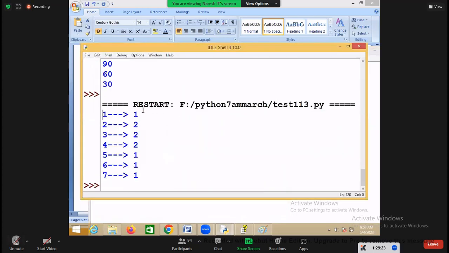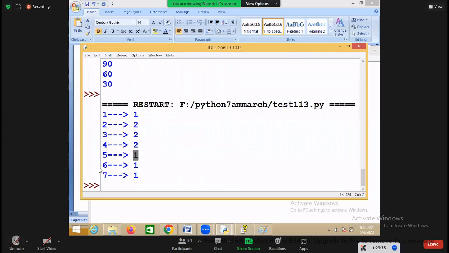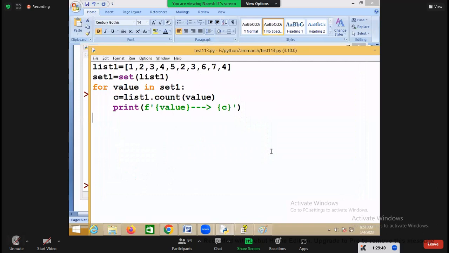So you can see 1 is there 1 time. 2 is there 2 times. 3 is there 2 times. 4 is there 2 times. 5 is there 1 time. And 6 is there 1 time. 7 is there 1 time. Now this is called membership testing. How many times a given member is there? So 1 is there how many times? 2, 3, and so on. Now you are counting.